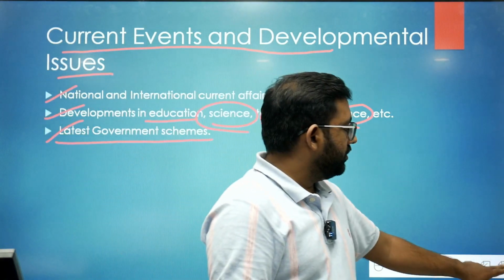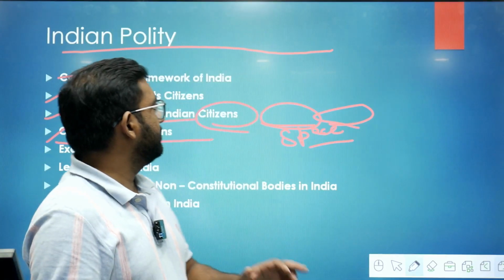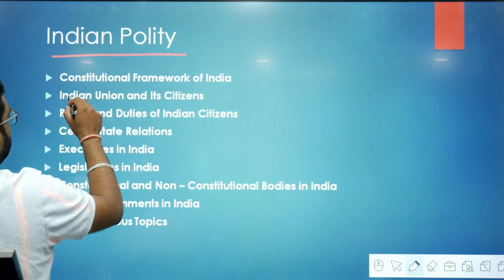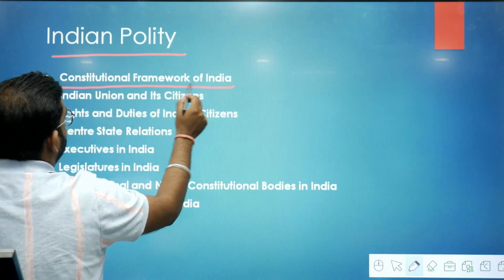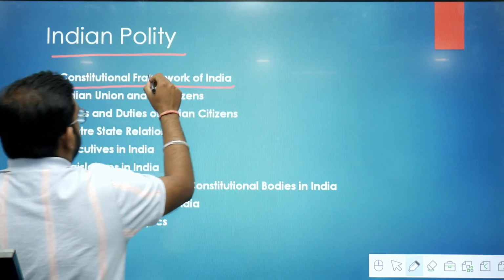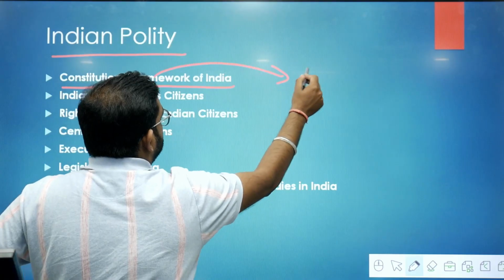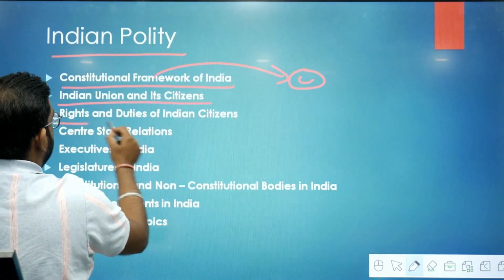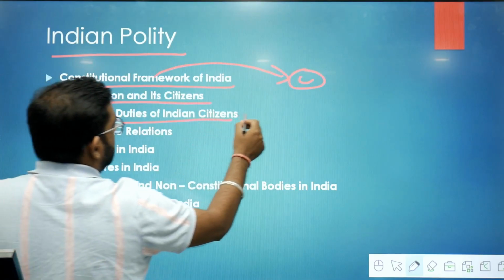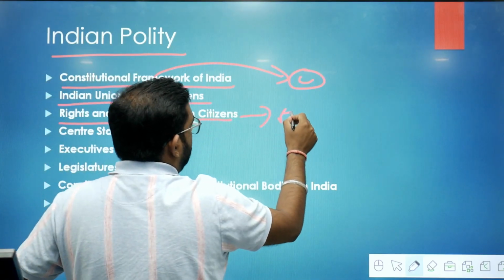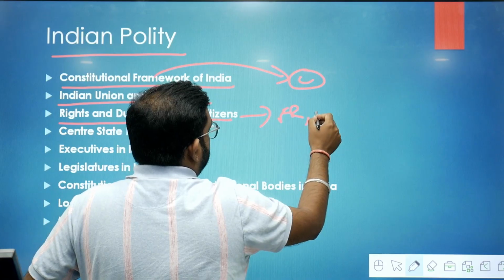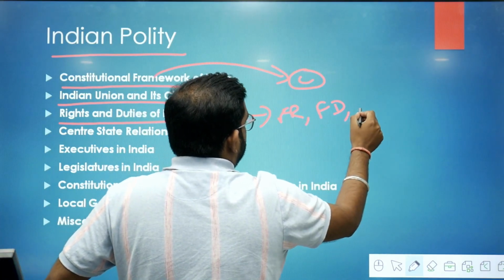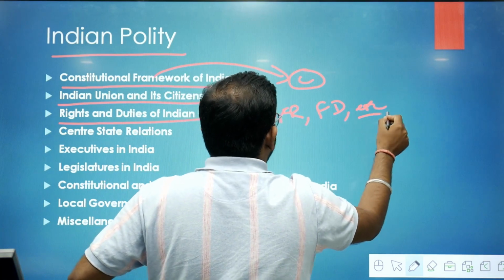Now I will talk about the syllabus for the Indian polity. This is very important. In the Indian polity, you should do constitution and framework of India. How the constitution came into being. You should do this. Indian Union and its citizens. Rights and duties of Indian citizens. Here you should do fundamental rights, fundamental duties, etc. So this you should do here.